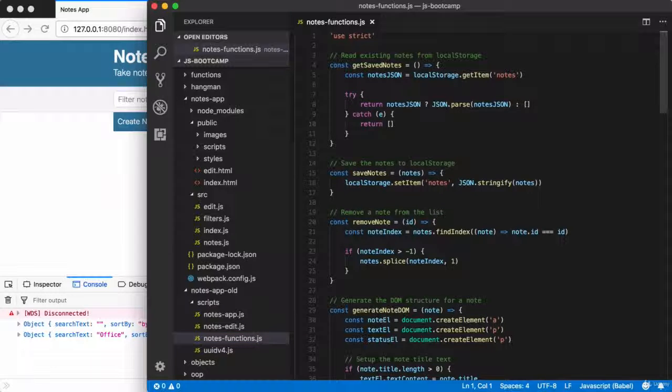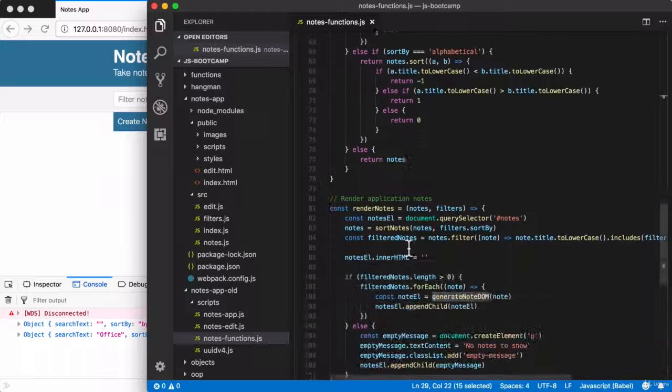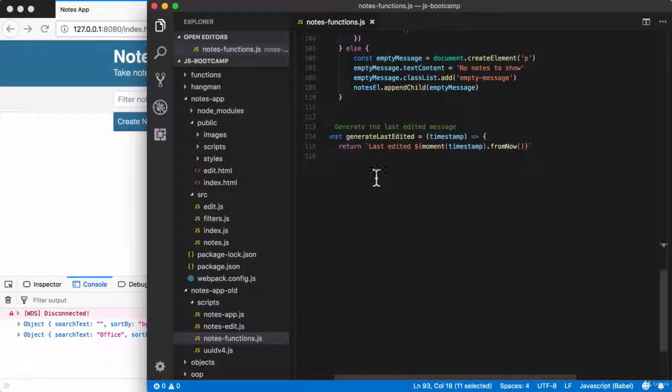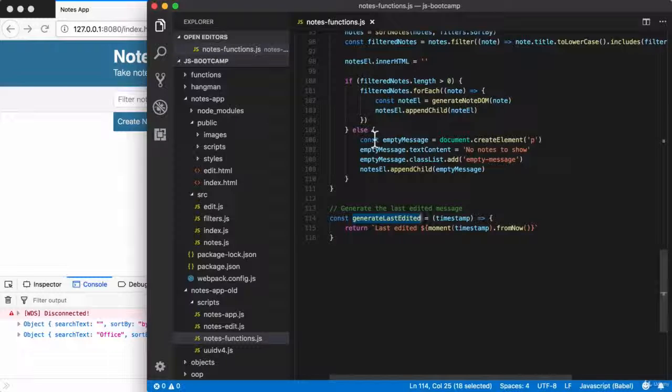Now, some of the functions inside of here we've already accounted for. Things like get saved notes, save notes, and remove note, they have a companion over in the new project, in that Notes module. But others, like generate note DOM, render notes, and finally generate last edited, those three functions, they do not have a companion in the new project. So we're going to go ahead and start by fixing that.